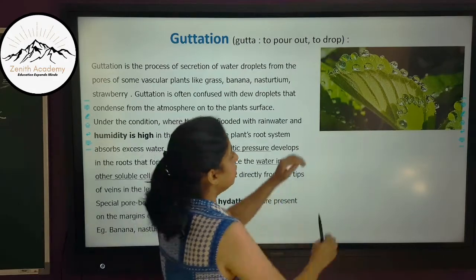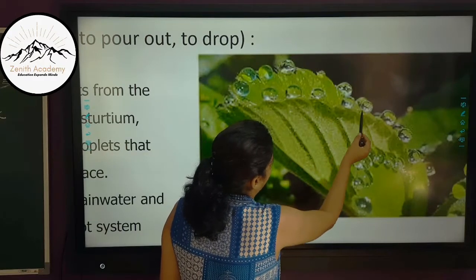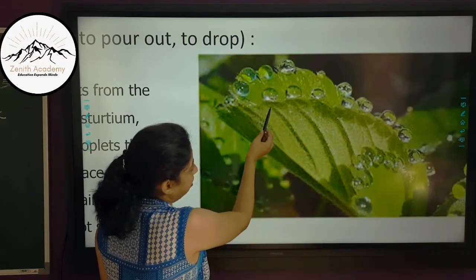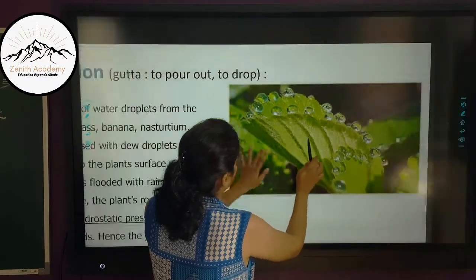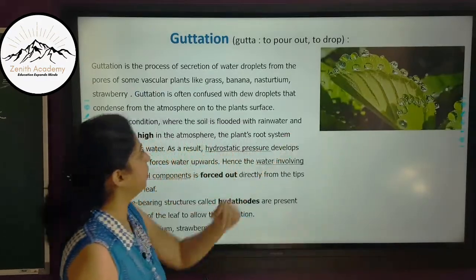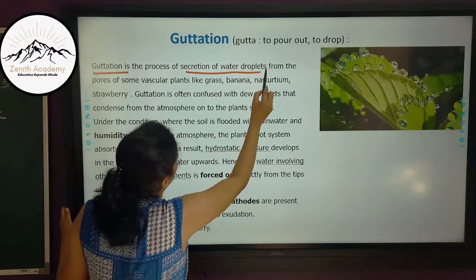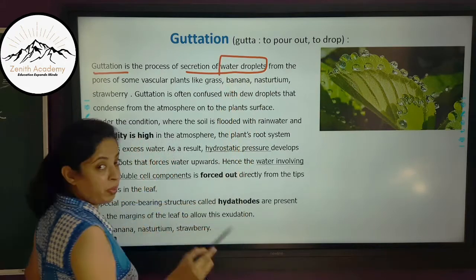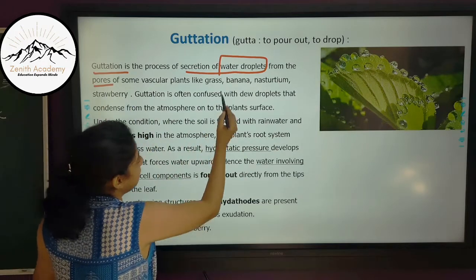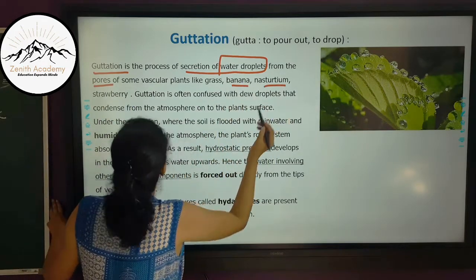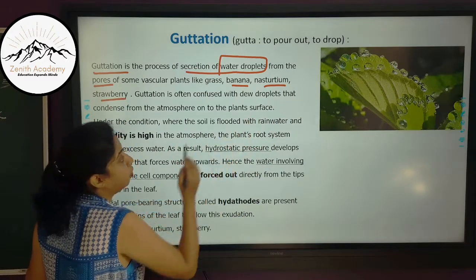Okay. So students, are you able to see this picture out here? These water droplets are there at the end of these veins. At a particular place these water droplets are. So let's talk about what it is. Guttation is the process of secretion of water droplets. Mind it, this is not water vapor, these are water droplets from the pores of some vascular plants like grass, banana, nasturtium, strawberry.